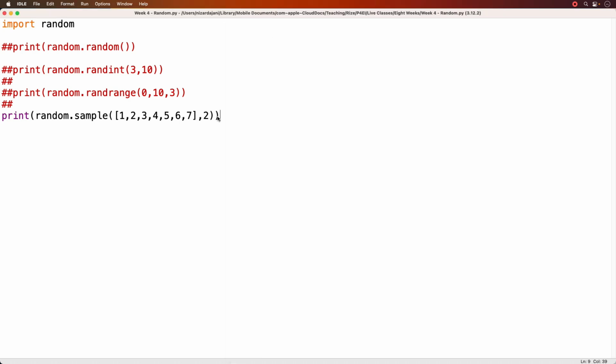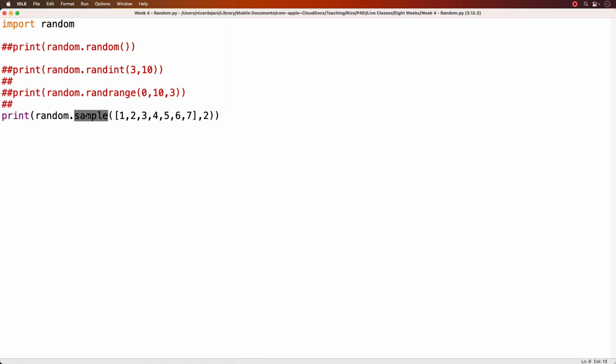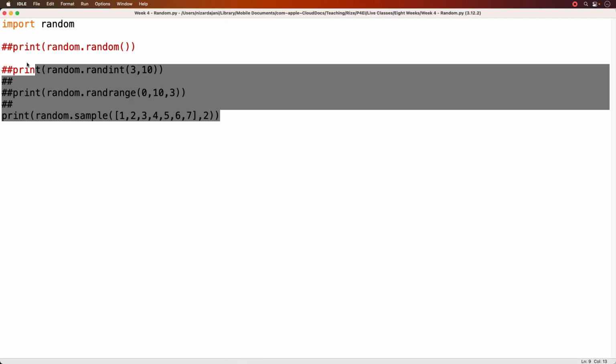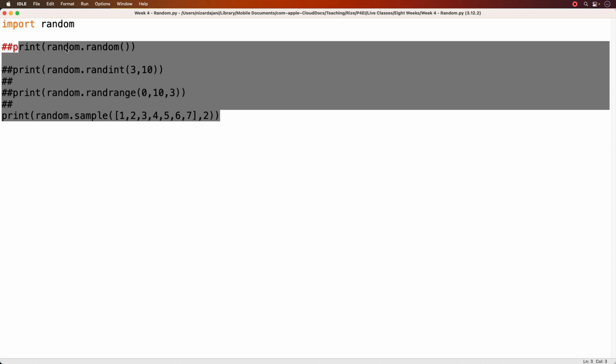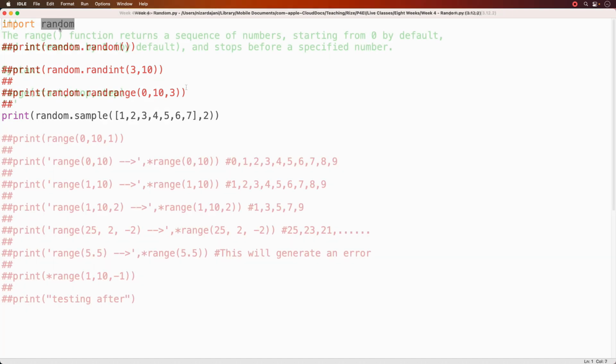And if I run it one more time, I get another random list, which is 6 and 2. So this is what the sample method does. And again, these are just 4 methods which are part of the random library, and there are many, many more. So please explore them by going through the Python documentation.